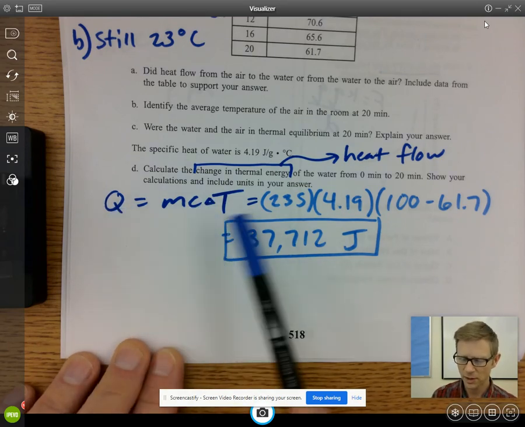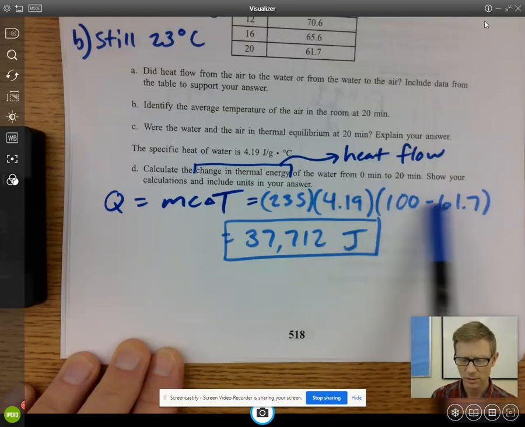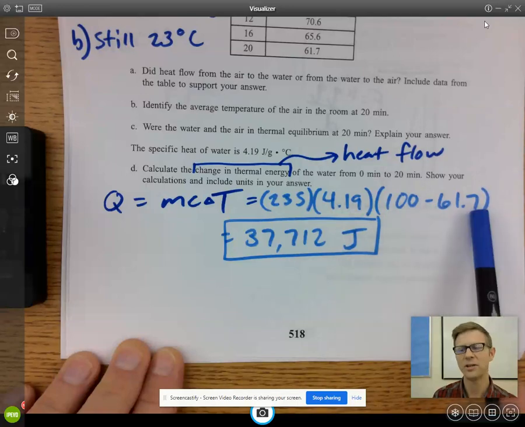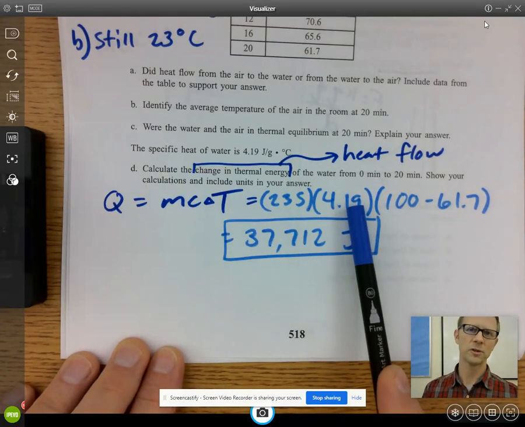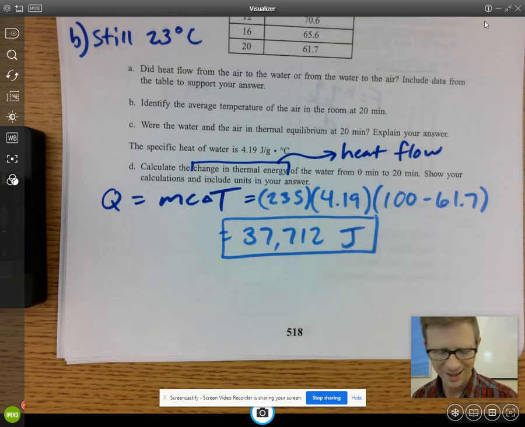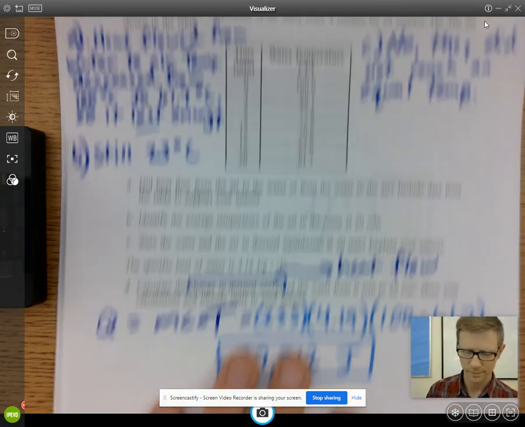Now, the temperature change here, you've got to look at the table for that. So I'm just showing the temperature change. And I know they gave you a different kind of unit for a specific heat. Sorry about that. They did it in joules per gram. That's not something they usually do.